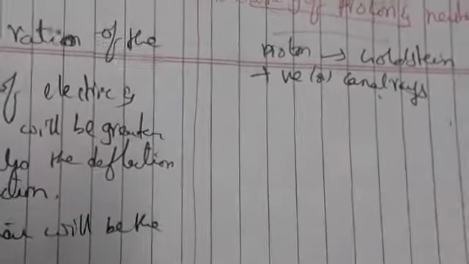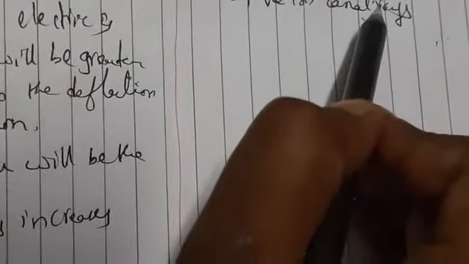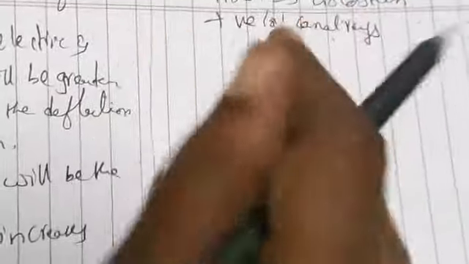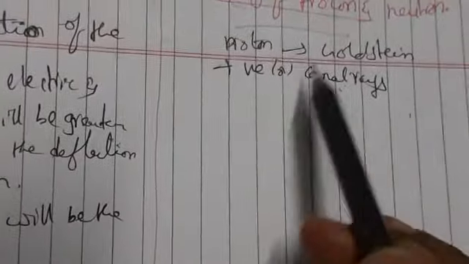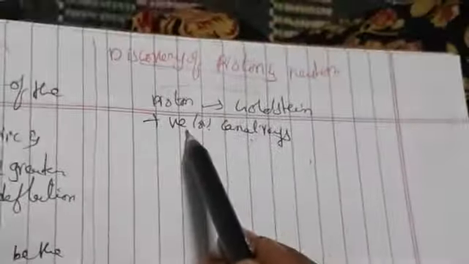What did Goldstein observe here? In the discharge tube there are anode rays, where the rays travel towards the anode. The anode gets a positive charge, the cathode gets a negative charge. So these positive rays are also known as canal rays.